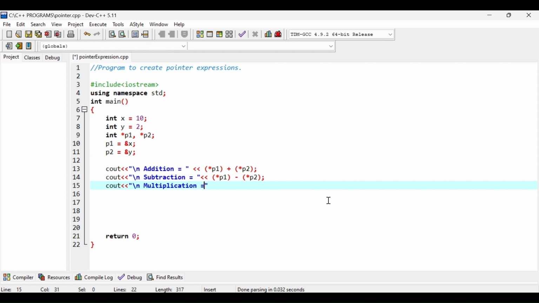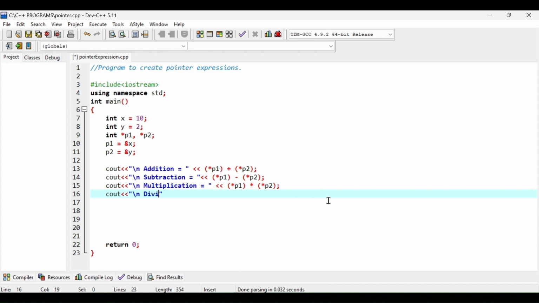Multiplication is equal to, once again I will put both of these pointers inside parentheses and put a star symbol to indicate multiplication between these pointer values. And finally, let's perform division. Division is equal to, and here star p1 and then divide and then star p2, semicolon.